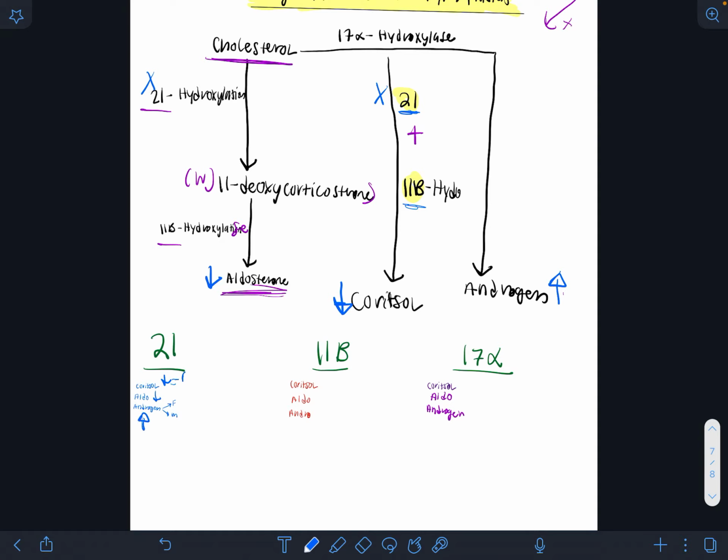So low cortisol will have signs and symptoms like nausea, fatigue, hypoglycemia, right? And low aldosterone will be like hypotension, right? Because you don't have that aldosterone effect. So then that would be hyperkalemia, hyponatremia. And high androgen, well, in a female it would be ambiguous genitalia, and in a male it would be early puberty, or precocious puberty, right? So it would be a 4-year-old with puberty.